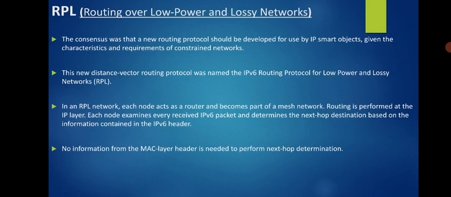So we are trying to implement a protocol or IP stack that should match all the requirements essential to deal with these kinds of lossy networks. This new distance vector routing protocol was named the IPv6 Routing Protocol for Low Power and Lossy Networks. We call it RPL.